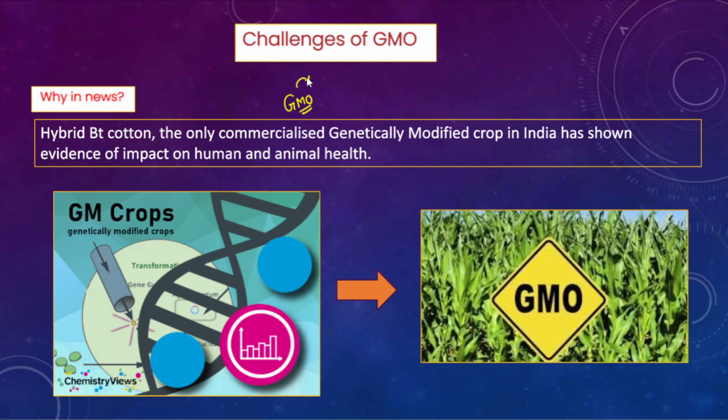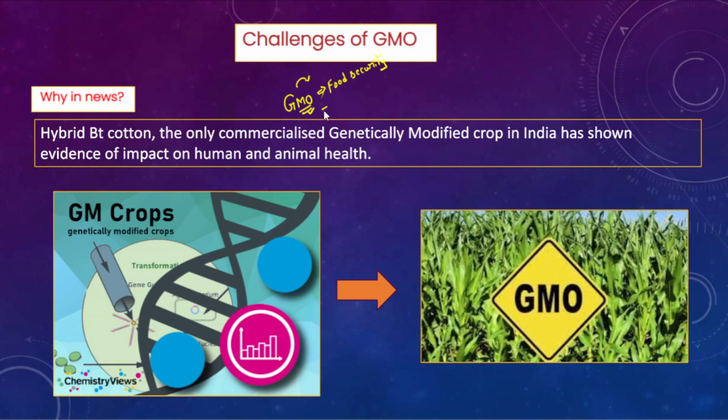Why? Because genetically modified crops could offer solutions to the problem of food security, right? Because of increasing population, ensuring food security for all would be a serious question. However, genetically modified crops have the answer to this problem, because they can increase the productivity of various crops manifold.